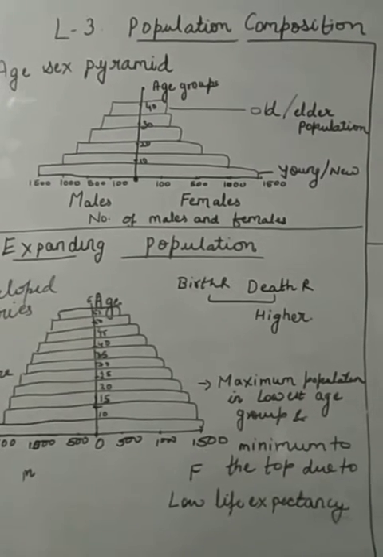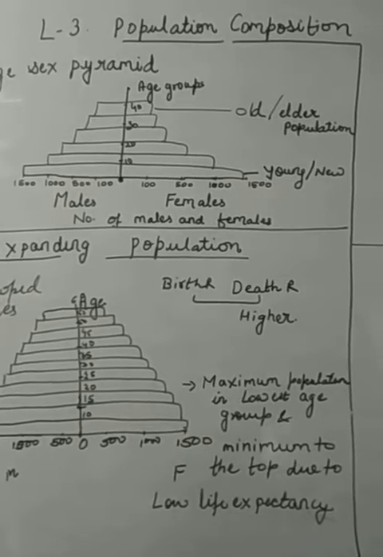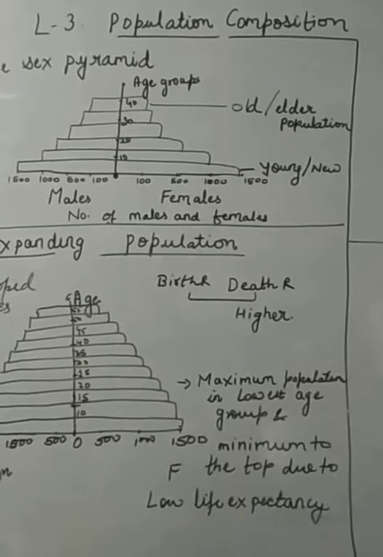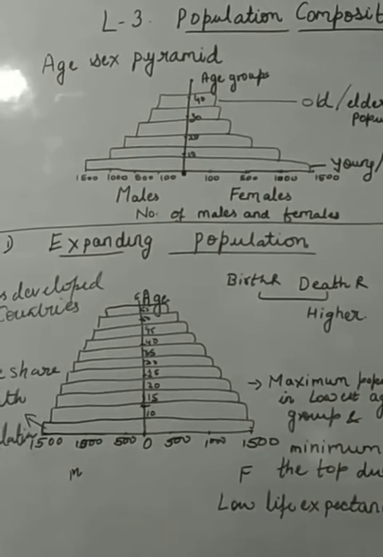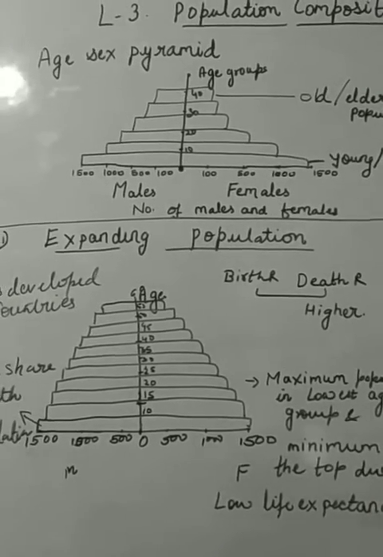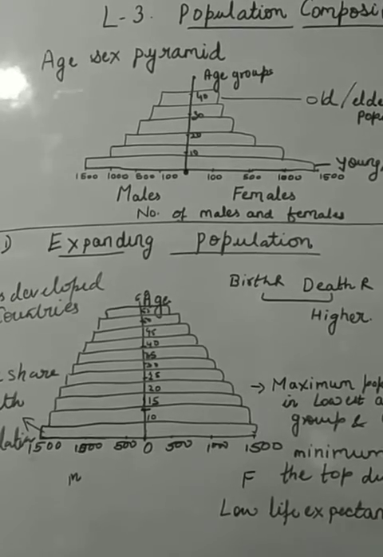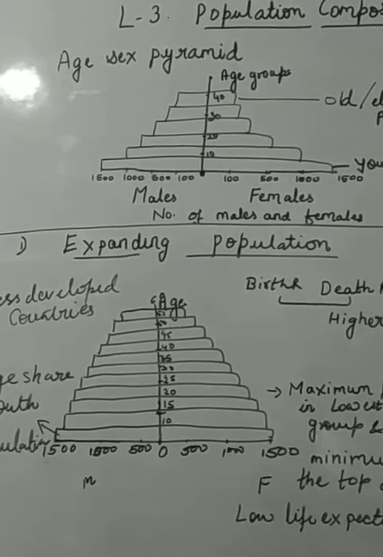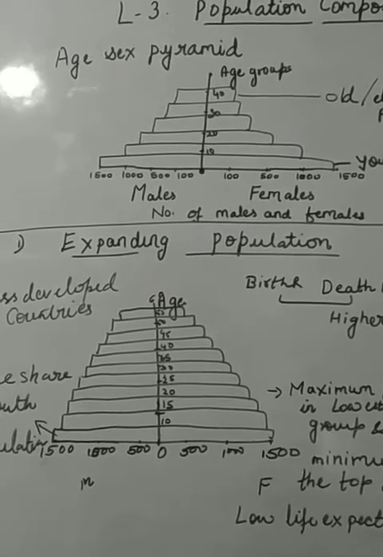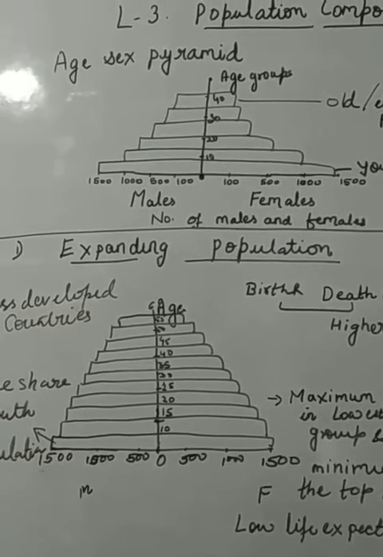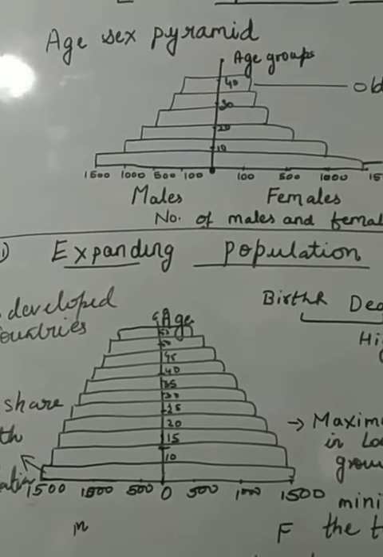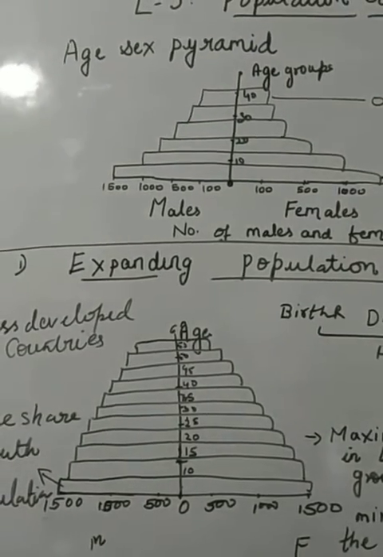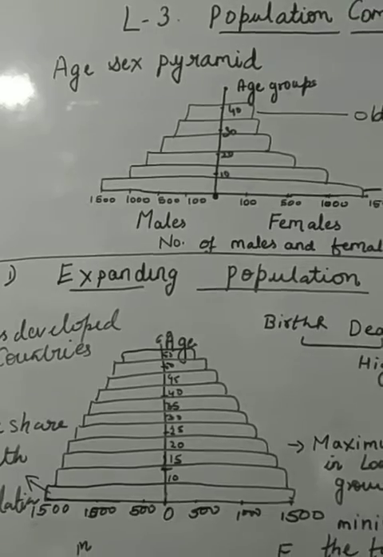You know that we are on chapter number 3, Population Composition, of book part A. In our previous lecture we discussed age-sex structure, in which we discussed different age group people. Today we are going to discuss our next topic, that is the age-sex pyramid. It's a very important topic for you all to understand.